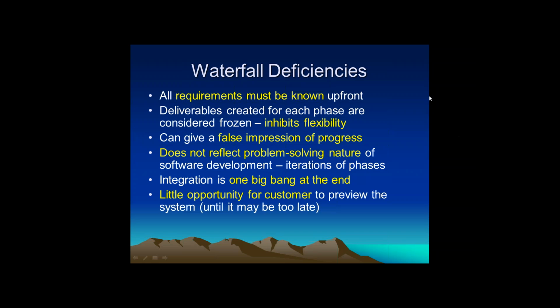In these situations the customer may assume a false impression of the progress, and there is no iteration of the phases. We are not allowing iteration of the phases or activities if required, so that reflects that there is no problem-solving nature in the development.